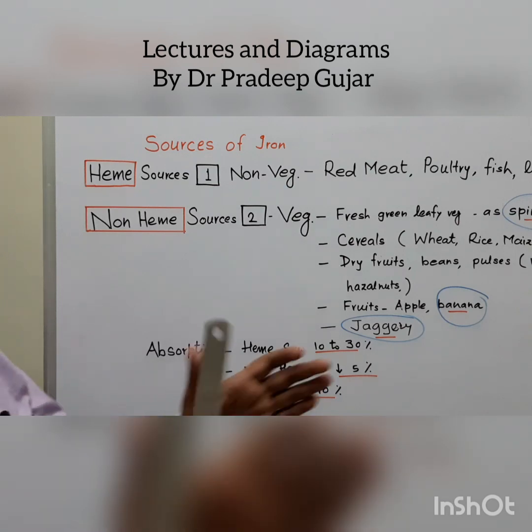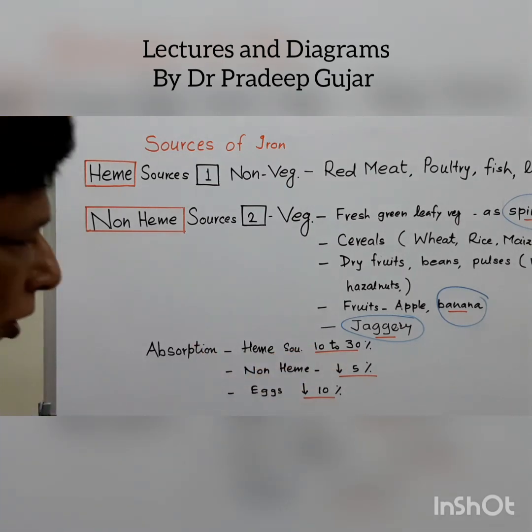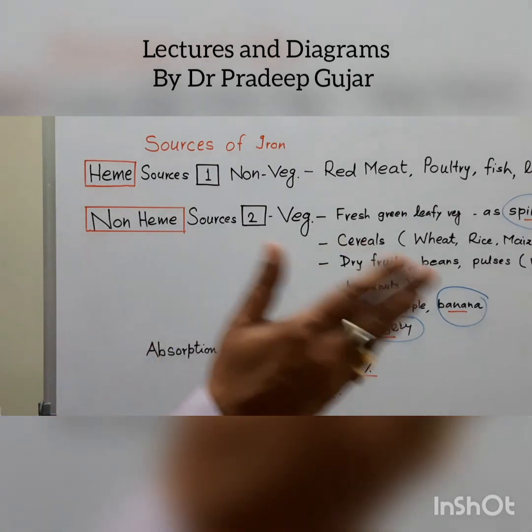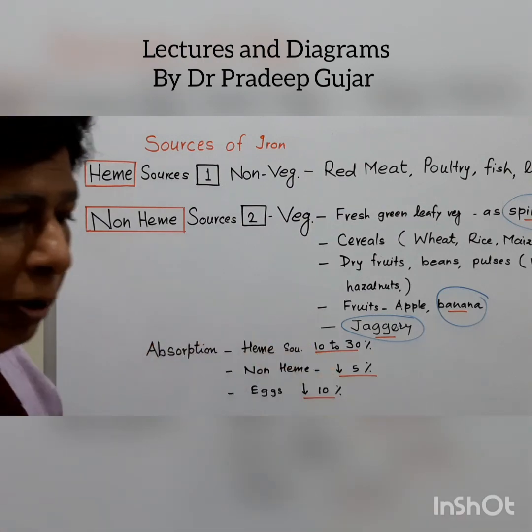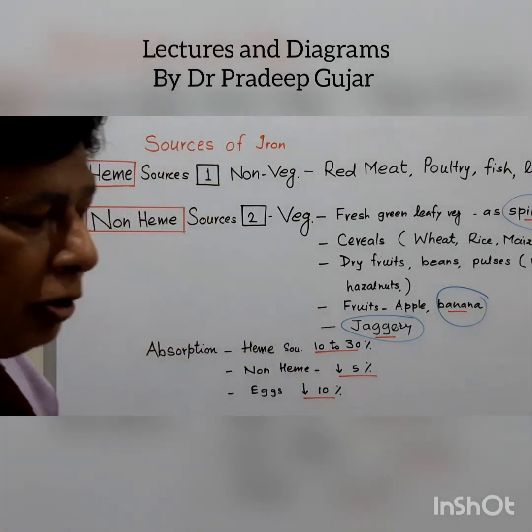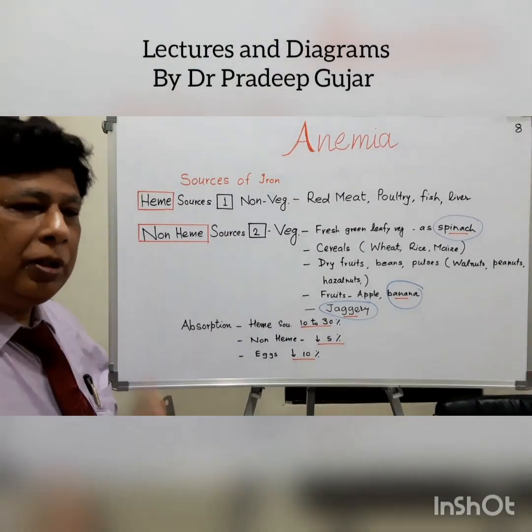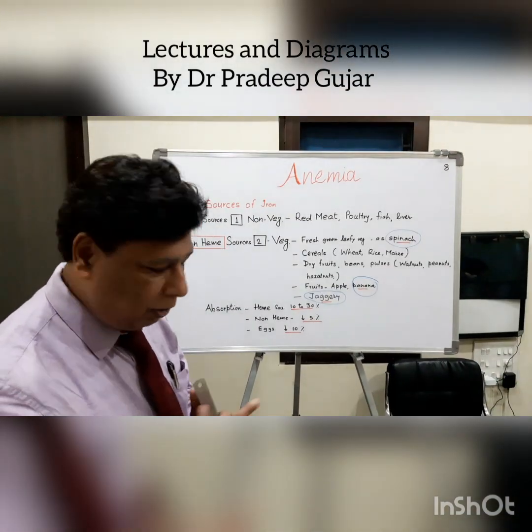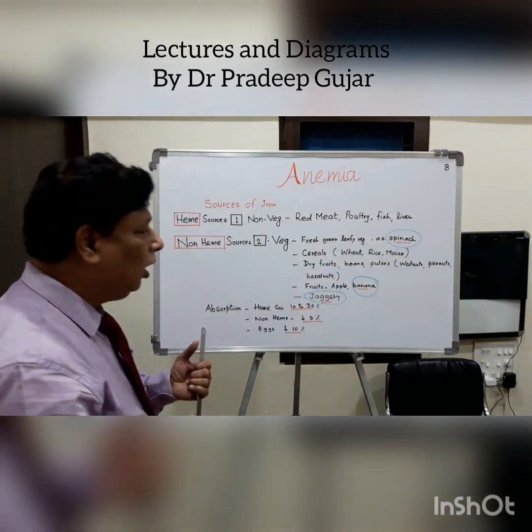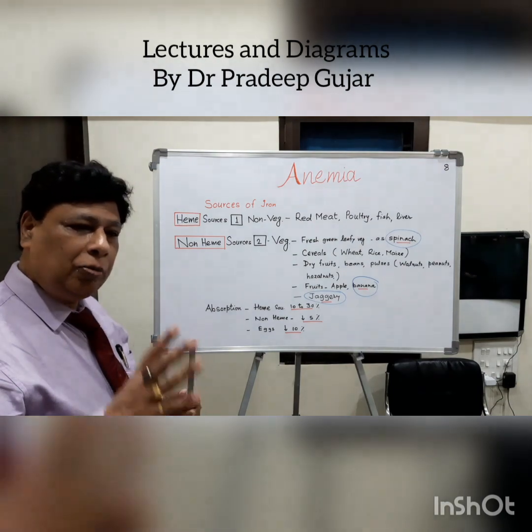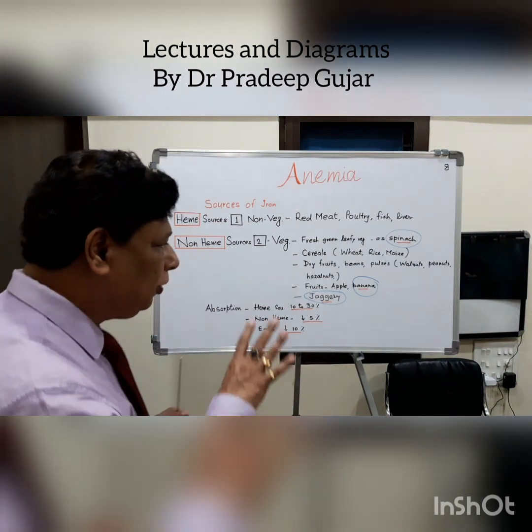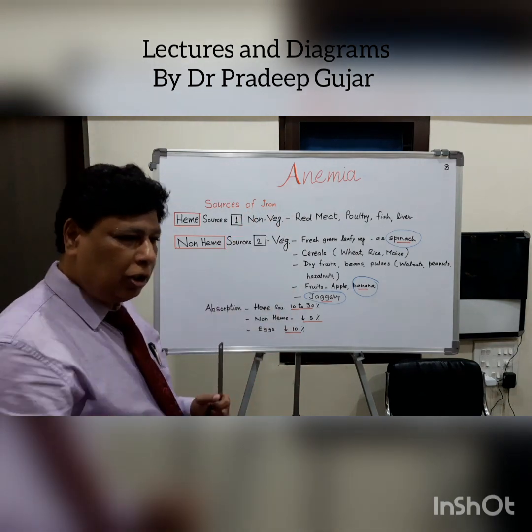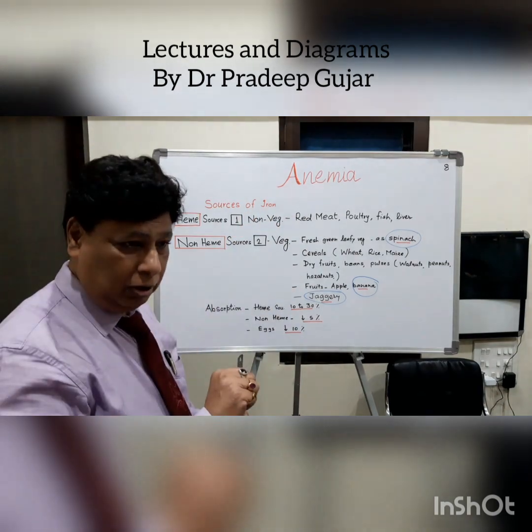We have seen in iron metabolism that iron is absorbed, it gets clubbed with the protein, and ultimately it is taken up by the liver and gets stored, or goes to the bone marrow where synthesis of the RBCs takes place. But the absorption of the iron is not that simple. The absorption of the iron from the intestine is a very slow process.